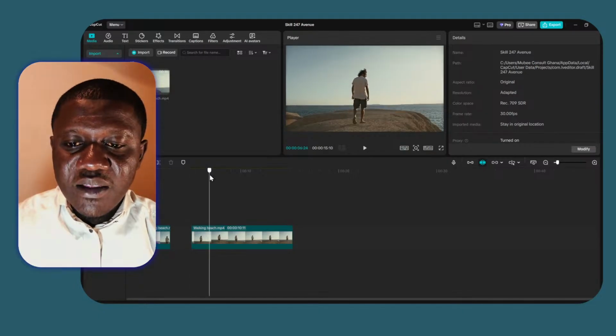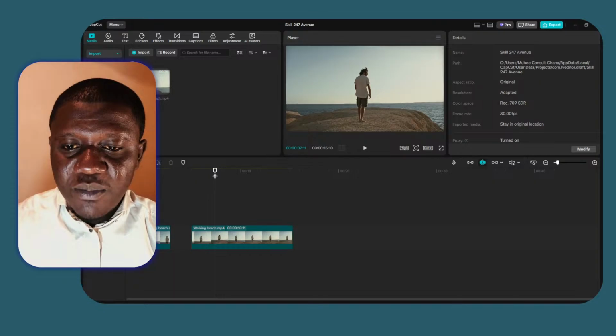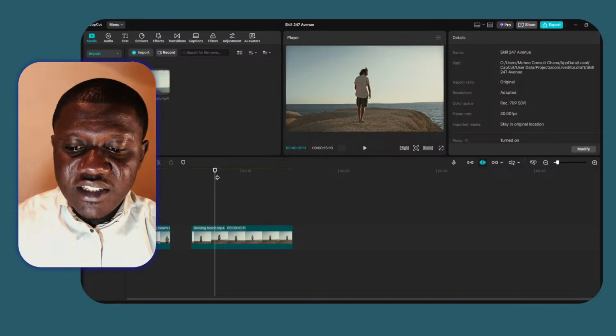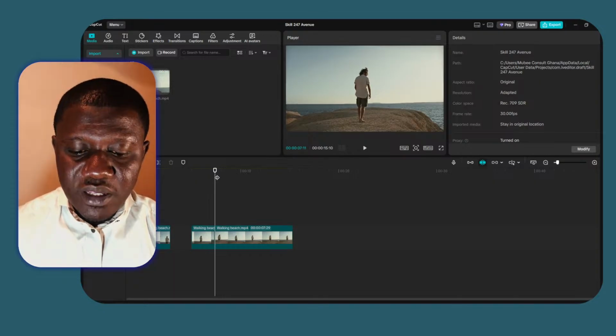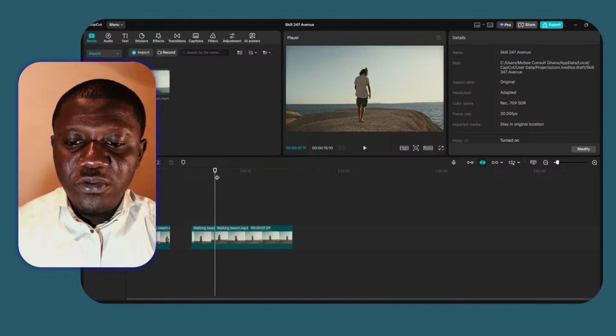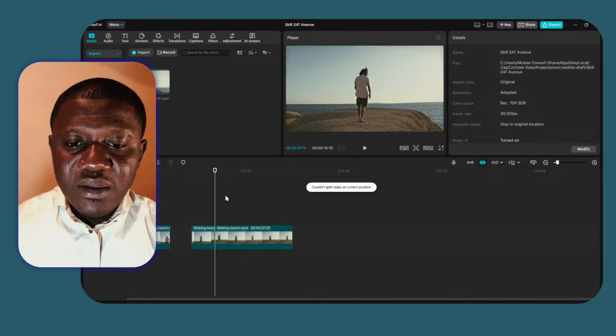And in the event you want to reset it, you can just proceed to tap on the reset on the top right corner, and it will automatically reset this transition. In this event, let's leave it here, and now we hover our mouse to the beginning part of this transition and tap on this start and automatically transition. And this is how you can transition your video on CapCut.